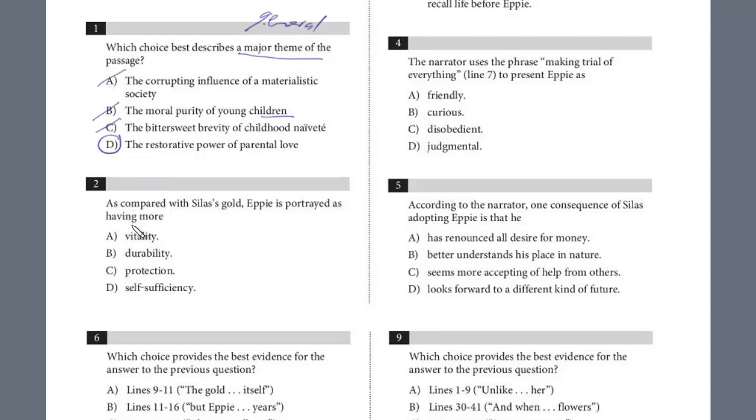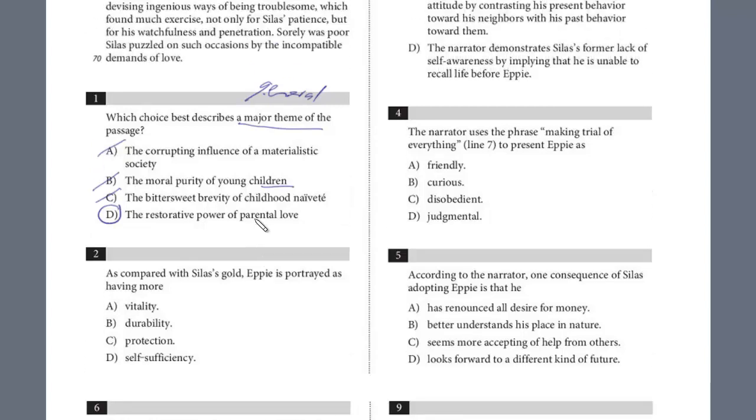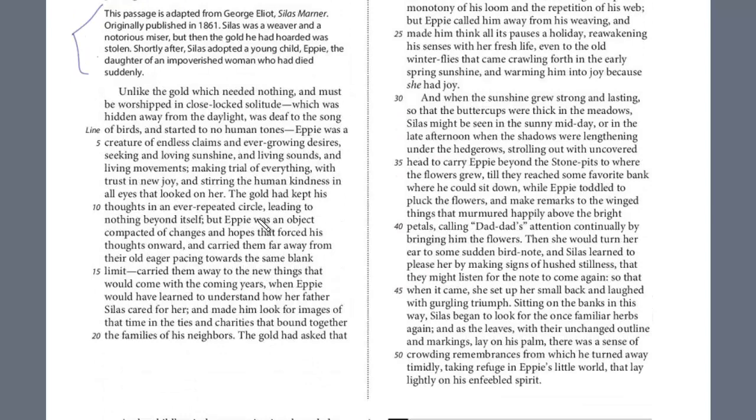All right, let's take a look at question 2. As compared with Silas's gold, Eppie was portrayed as what? And you can almost predict this, and we can look back into the passage. So let's just return to the passage in the beginning here.